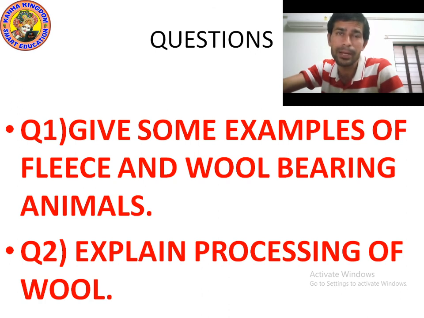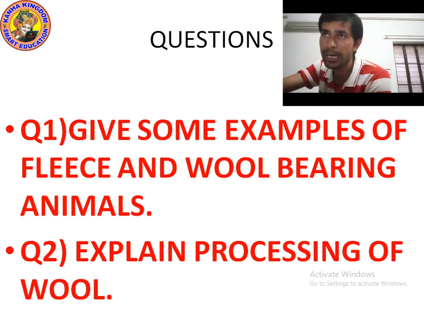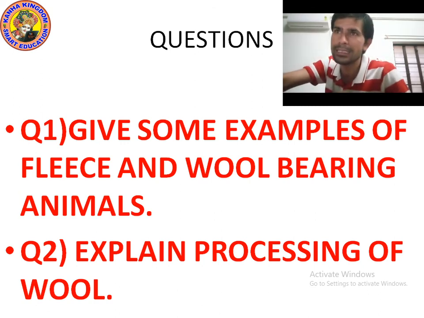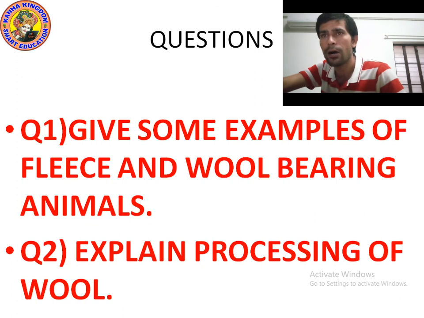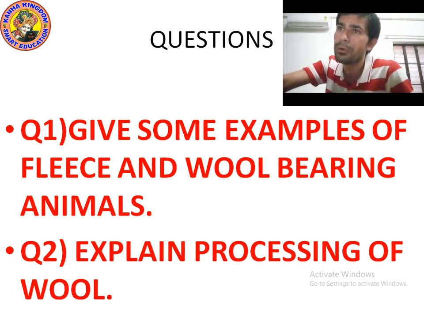Next question: explain processing of wool. We know that processing of wool is done in 6 steps. Step 1 is shearing, step 2 is scouring, step 3 is sorting, step 4 is burr separation, step 5 is dyeing, step 6 is spinning.